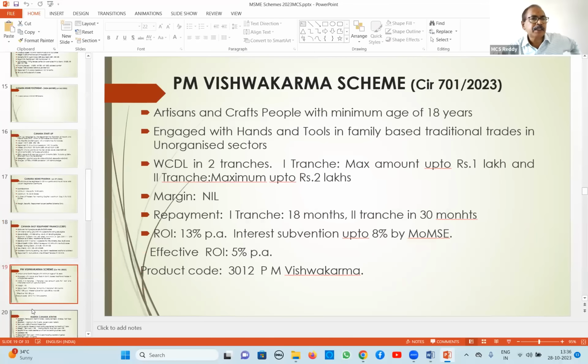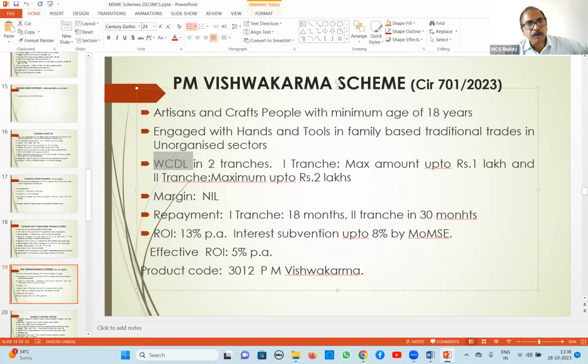Vishwakarma scheme, this is important for the current exam because recently it has come. This is for people using hand tools or preparing handicrafts, those who can do work with hands or using tools. So these are all like your goldsmiths, blacksmiths, etc. The Vishwakarma scheme is applicable for them.